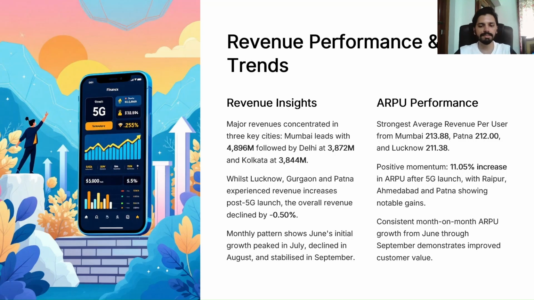And also, if we see the monthly pattern, we can see June initially saw a growth, and the month of July saw the peak, followed by a decline in August and a stabilized form in the month of September.